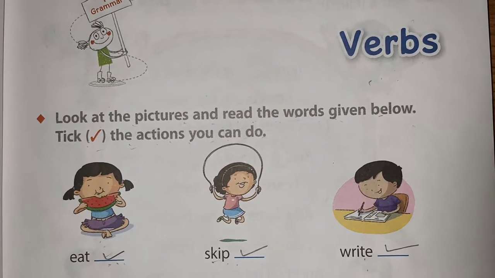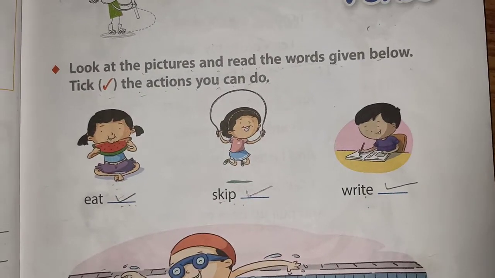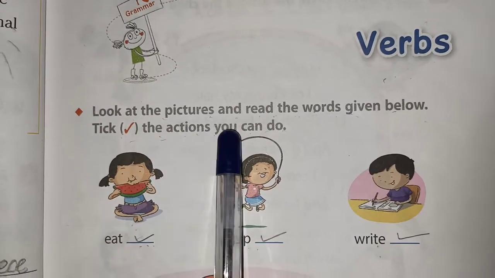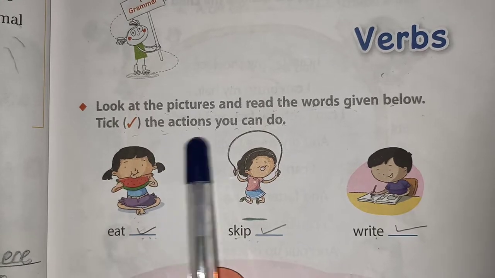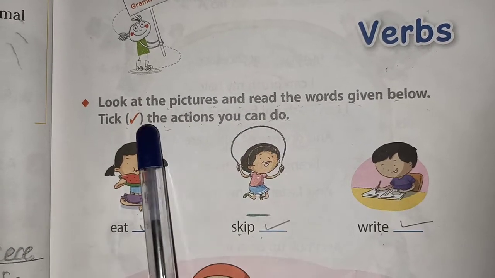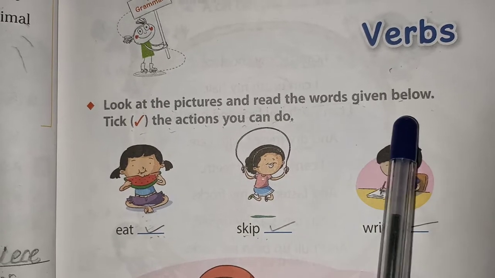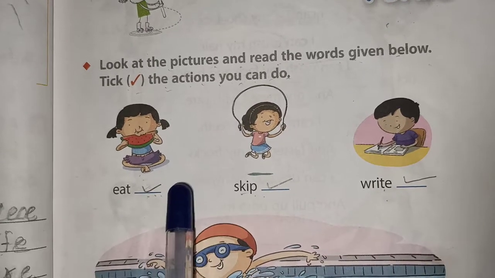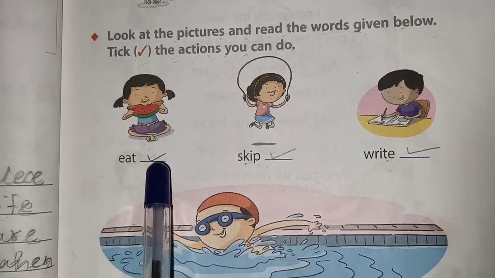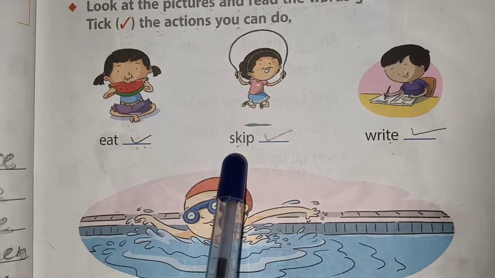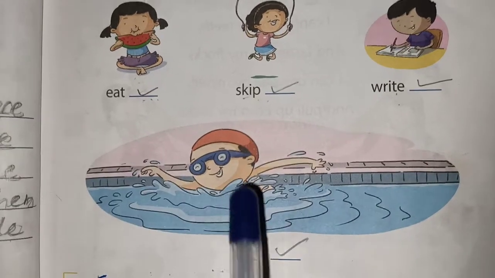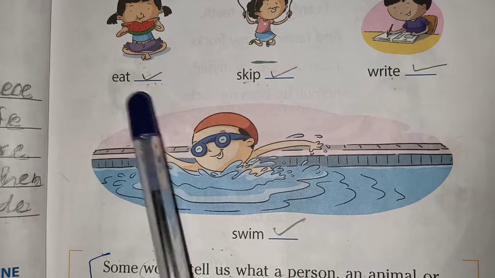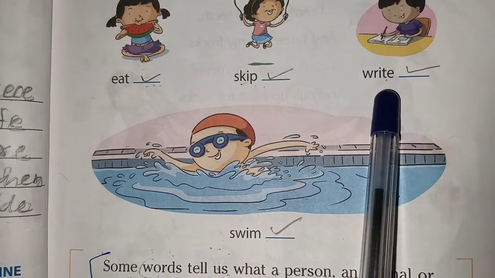Okay? All of you take your English language book, page number 21, chapter 4 verbs. Look at the pictures and read the words given below. Tick the actions you can do. Which action can you do? You should tick the word. Then first one, eat, skip, write, swim. These actions you can do, that's why you put a tick.